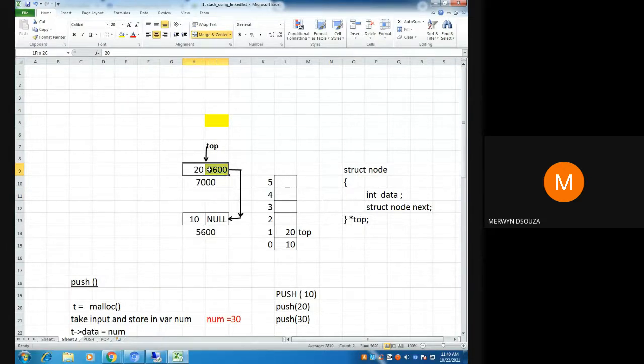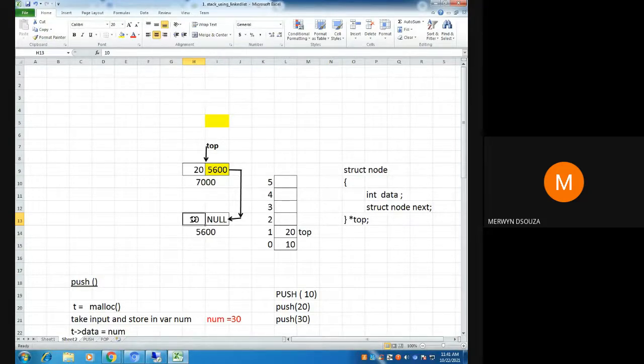When you're popping, the element that had got in first will be the last. Shubham, are you getting what I'm trying to tell you? When you're storing the values in a node, the element that had entered first gets out last.